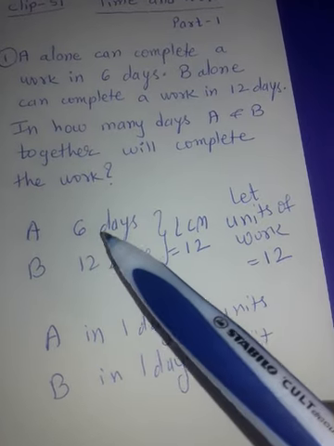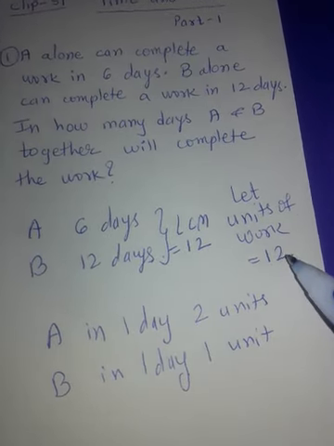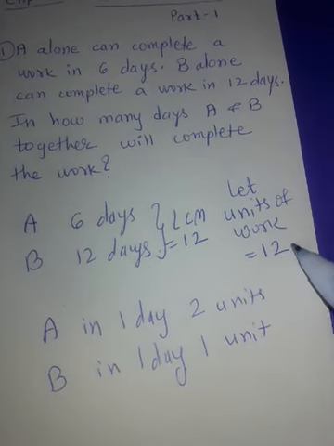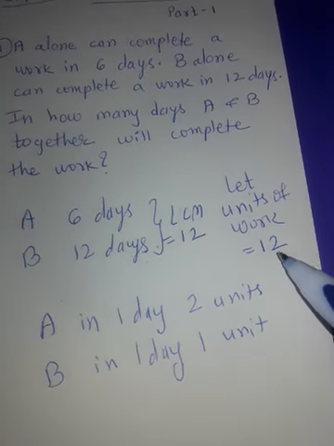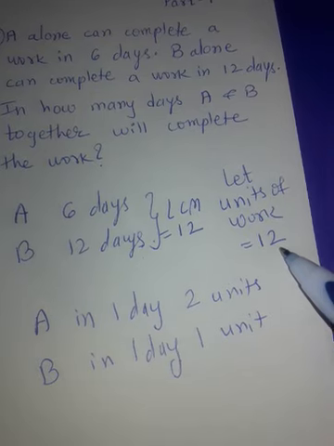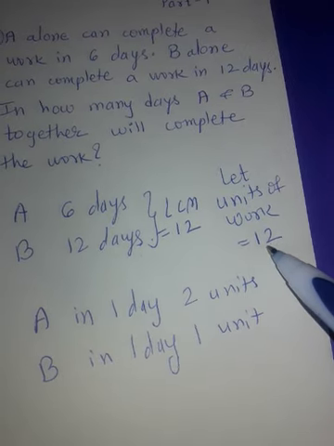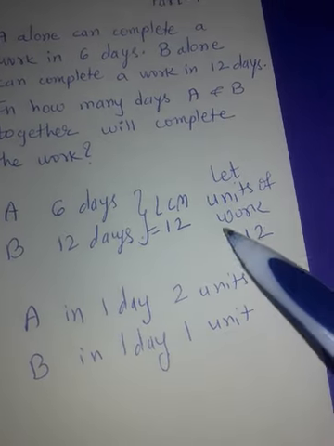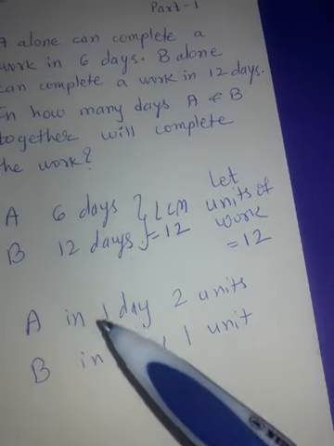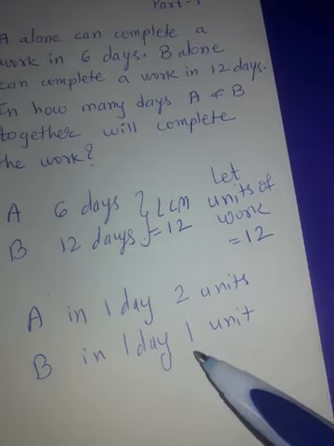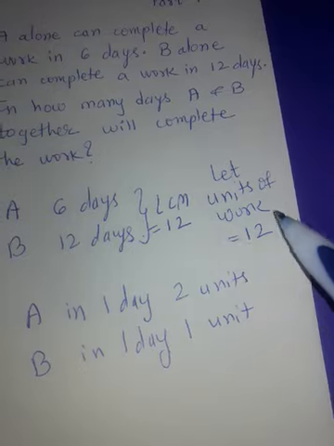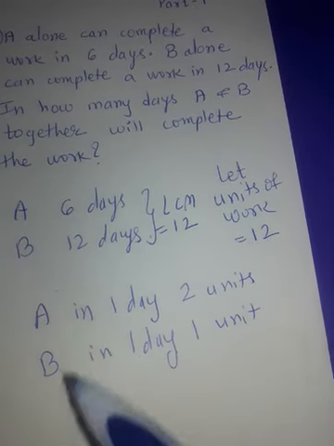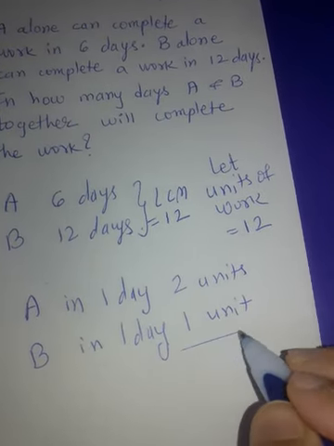Again, pay attention. In 6 days, A is completing 12 units. That means in 1 day, he will complete 2 units of work. Agreed? So 2 in 1 day. So in 6 days, 12 units. But B in 1 day will complete only 1 unit of work. Correct? So if they work together,